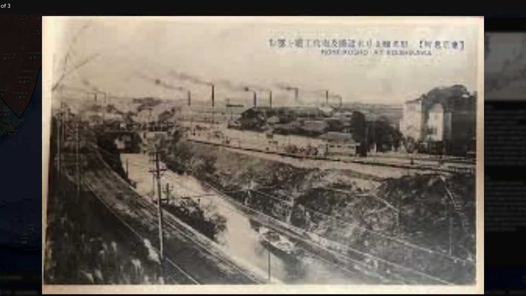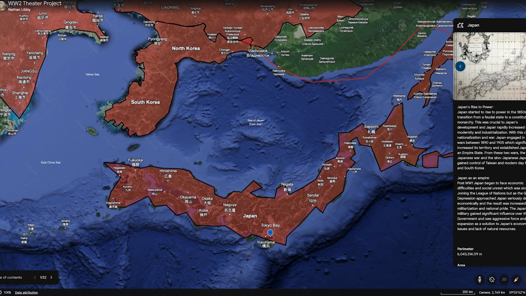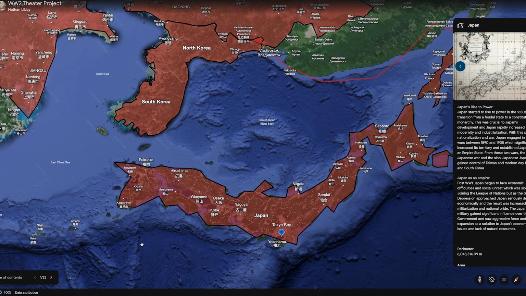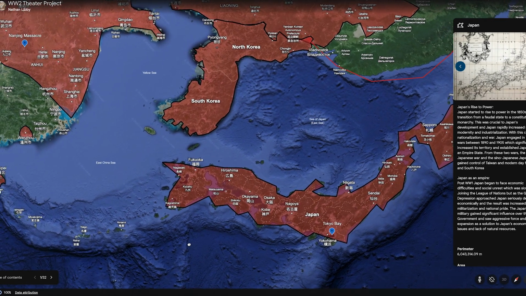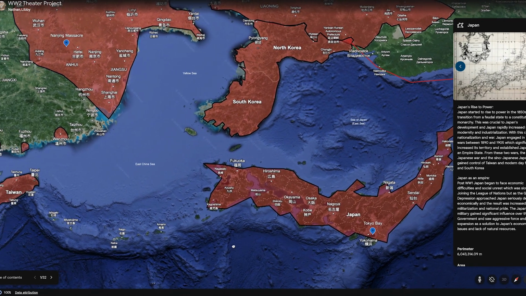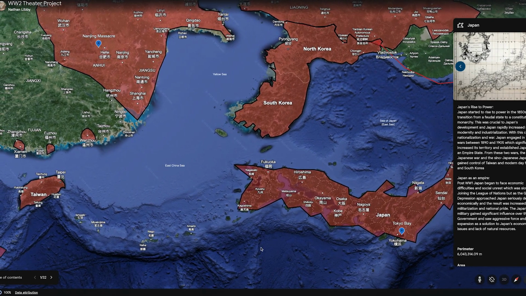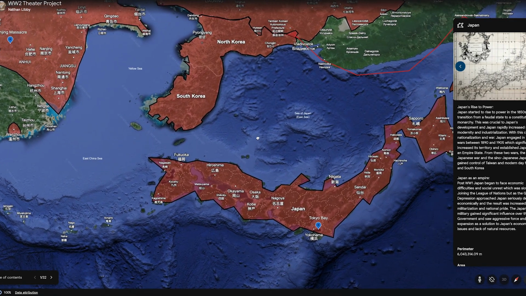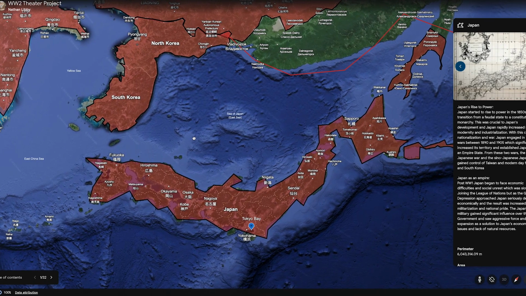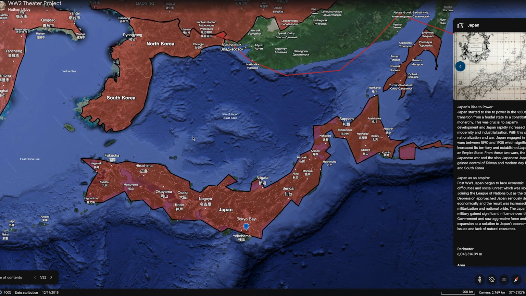Japan engaged in two wars between 1890 and 1905, which significantly increased its territory and established Japan as an empire state. From these two wars, the Russo-Japanese War and the Sino-Japanese War, Japan gained control of Taiwan and modern-day North and South Korea. Post-World War I, Japan began to face economic difficulties and social unrest, which was then slowed by joining the League of Nations.